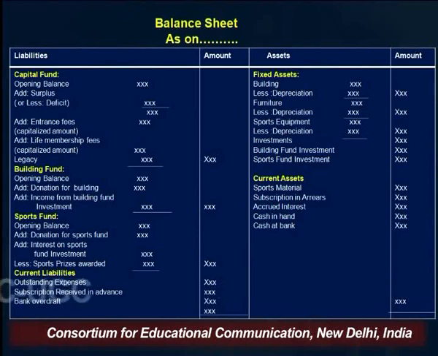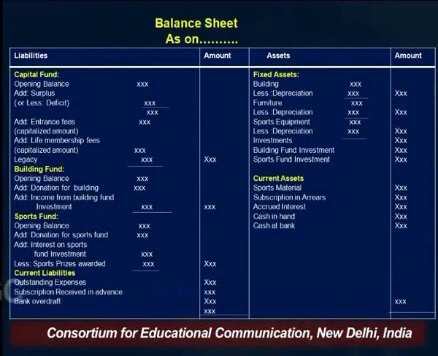If there is a surplus, that means a profit, and that is added to the capital fund. If there is a deficit, that has to be deducted. Then all types of capital receipts are to be added here, whether it is entrance fees, legacy, or any other item of a capital nature.